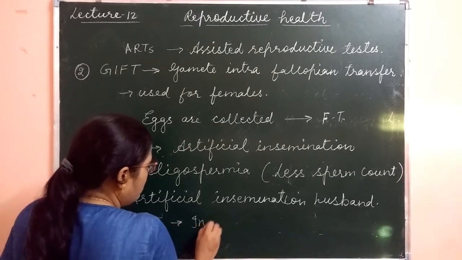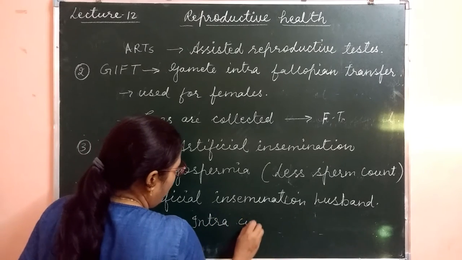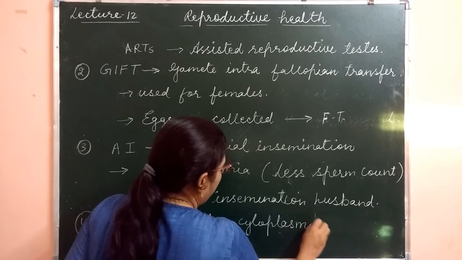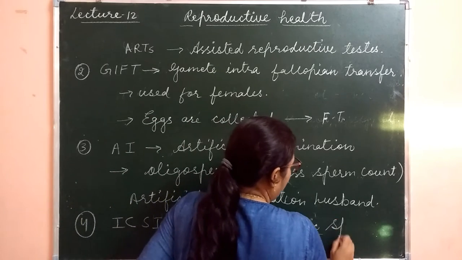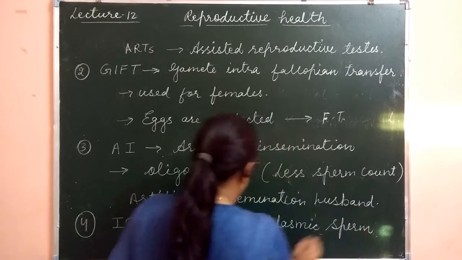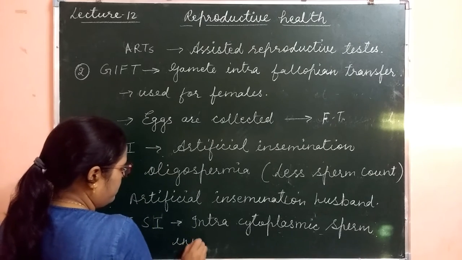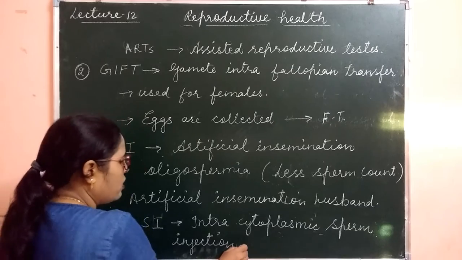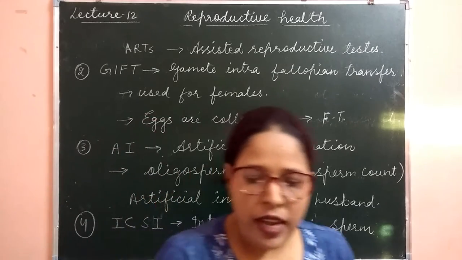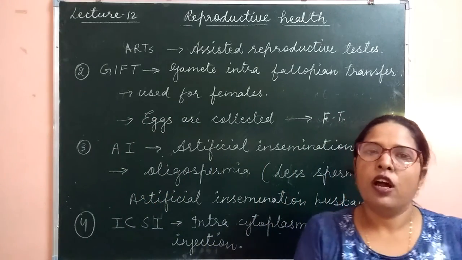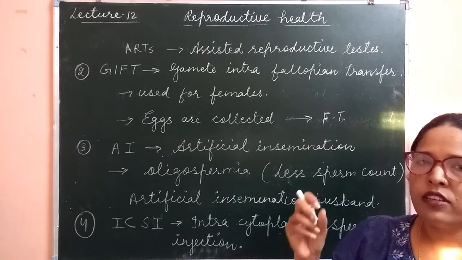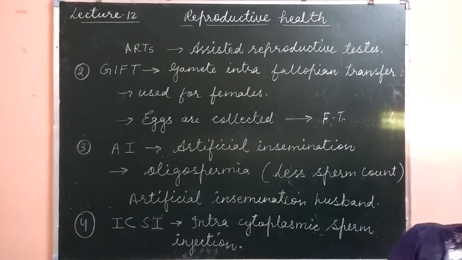Intracytoplasmic sperm injection. Clear? In this method, the sperms are directly injected into the ovum. Clear? कुछ नहीं करना है, only the sperm are directly injected into the ovum.